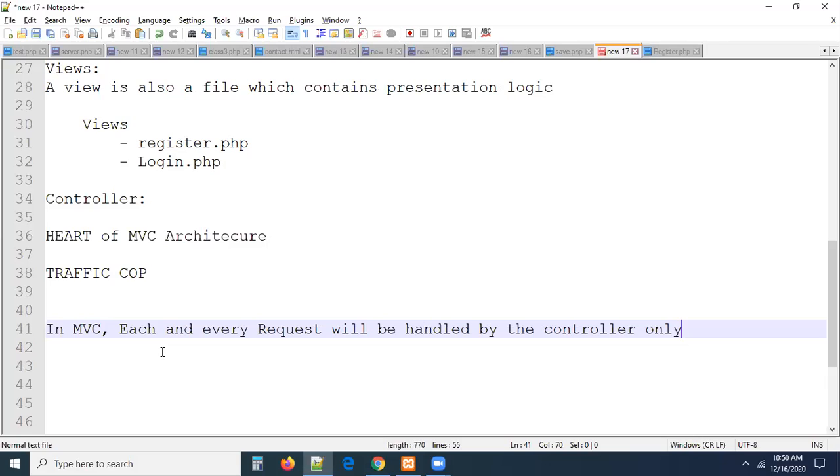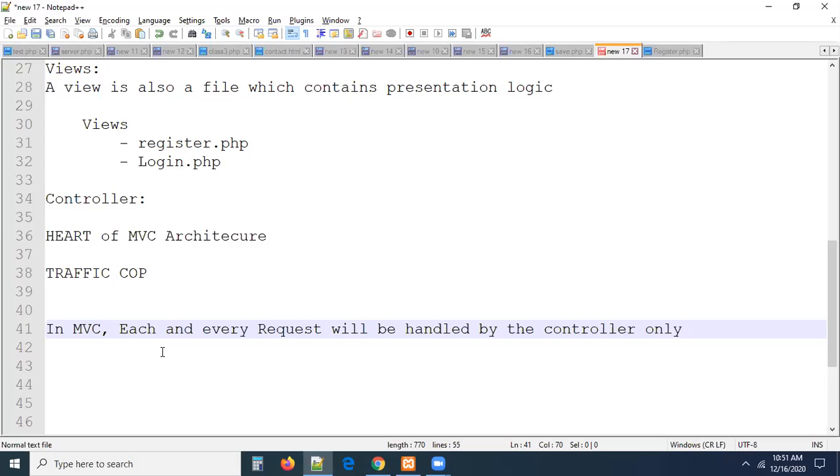This point is very important. If you want to get data, or save data, or insert data, whatever it may be, first the request should be received by the controller, guys. If the controller is not there, there is no MVC, nothing. Each and every request will be received by this controller. This is exactly MVC. Right? Without controller, nothing.